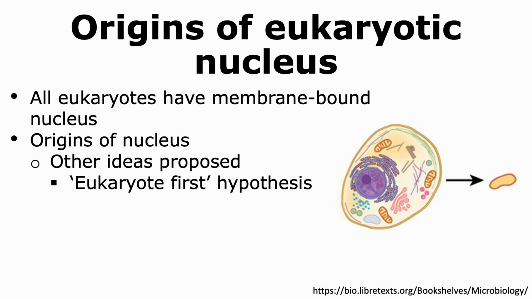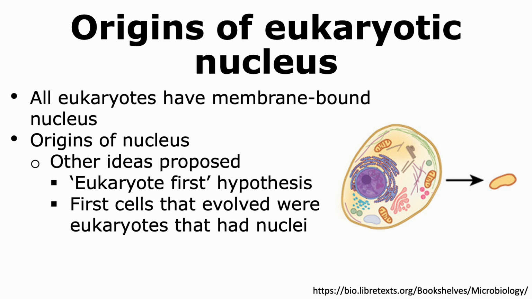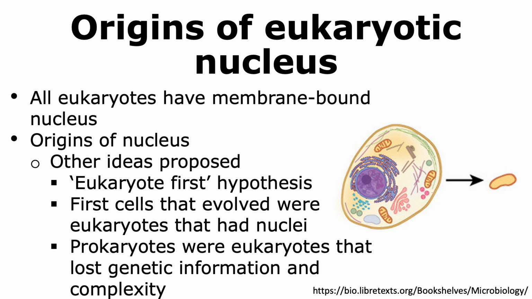Another idea is the eukaryote first hypothesis. This hypothesis states that actually eukaryotic cells that had nuclei were the first cells to evolve, and prokaryotes are actually eukaryotes that lost a lot of genetic information and cell complexity. Thus, there are many ideas that have been put forth in order to explain the origins of the eukaryotic nucleus.